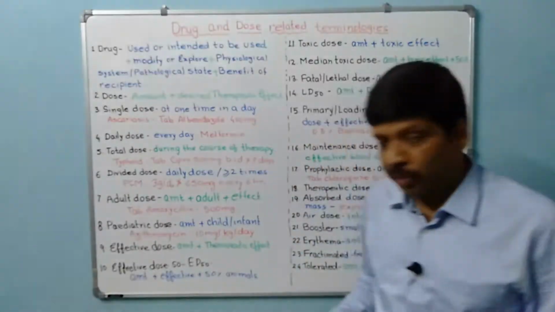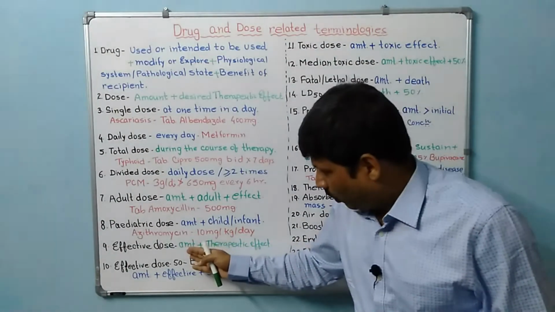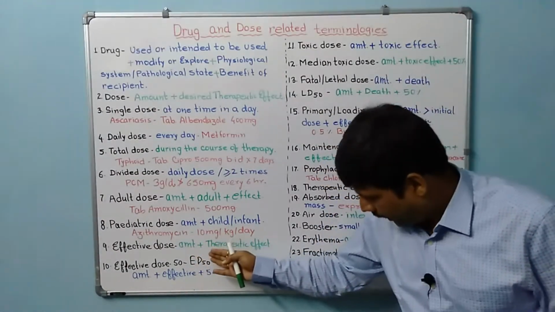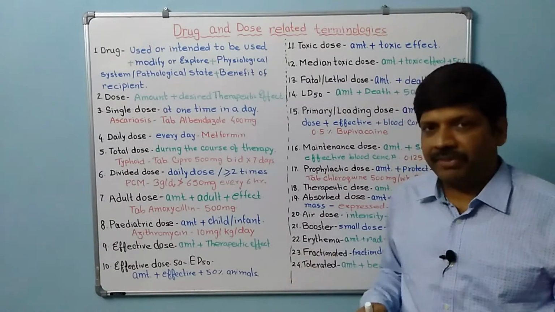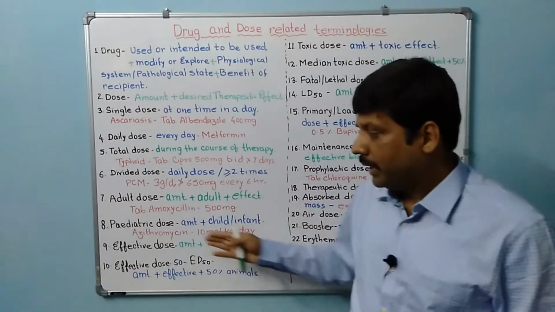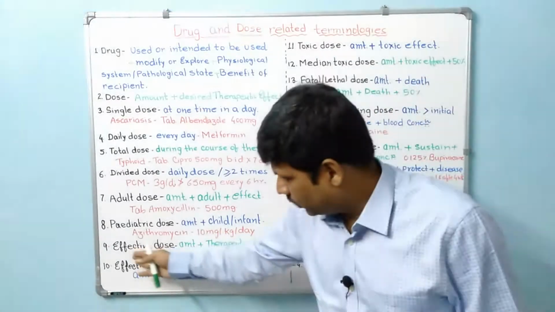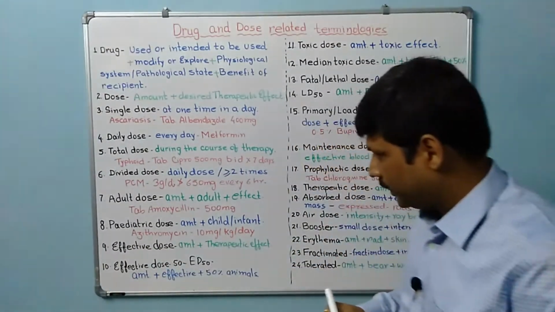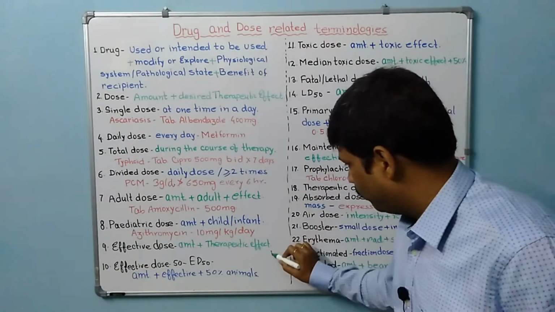Next is effective dose. Amount of the medicine taken to produce some therapeutic effect, or the amount which produces the therapeutic effect, would be known as effective dose. In short it is written ED, effective dose, ED.